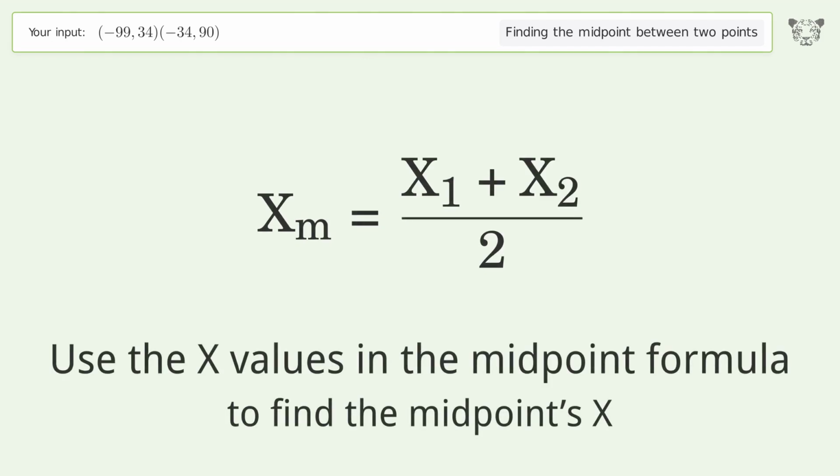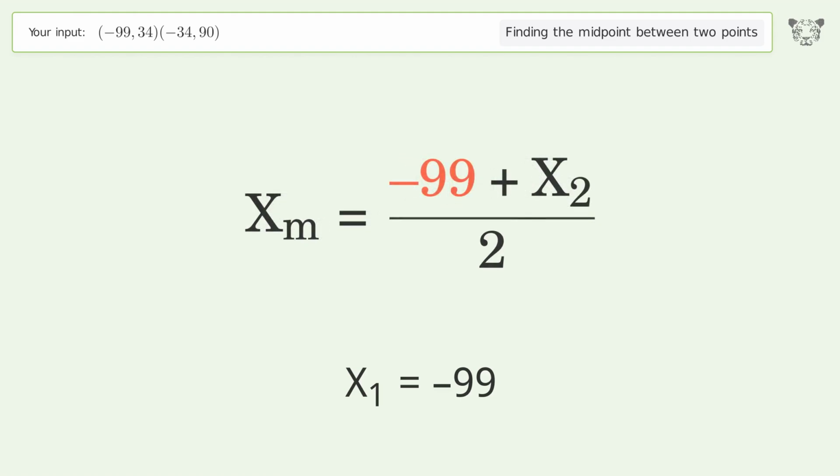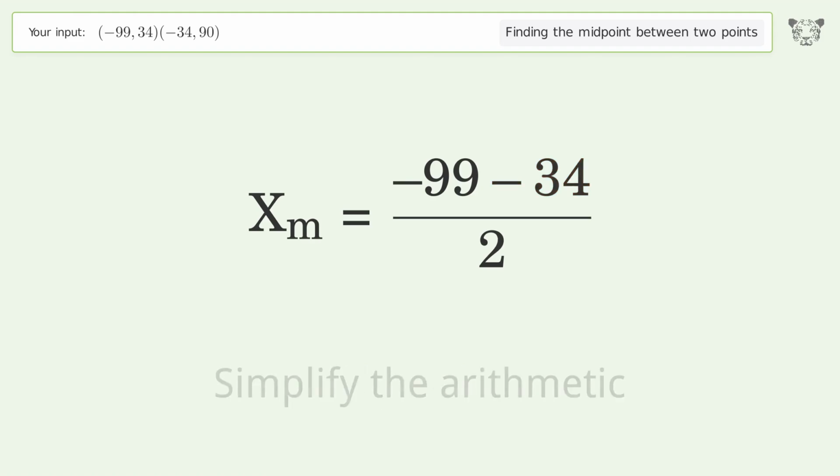Use the x values in the midpoint formula to find the midpoint's x. x1 equals negative 99. x2 equals negative 34. Simplify the arithmetic.